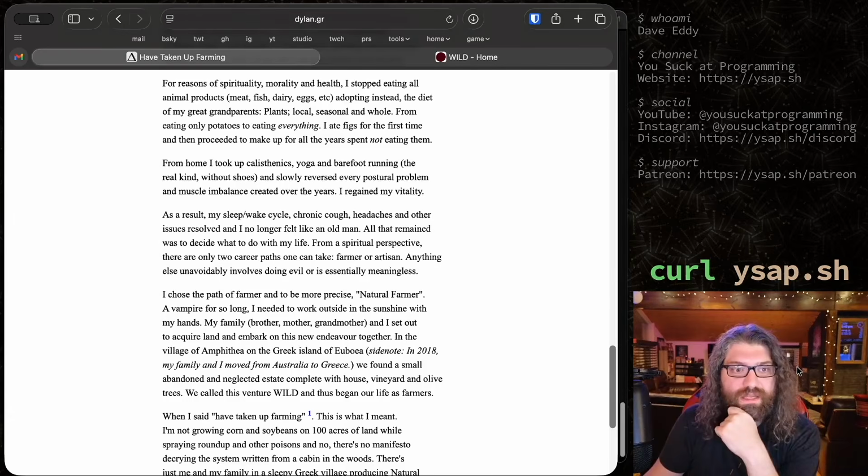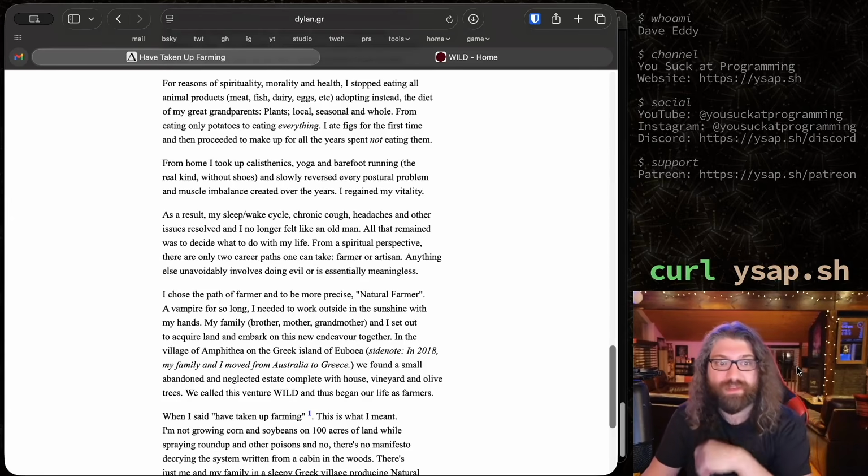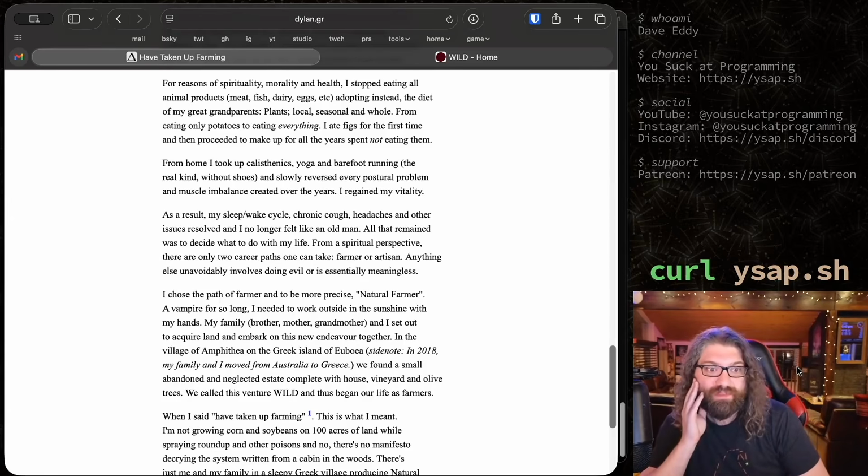In the village of Amphithia, on the Greek island of Euboea, hopefully I'm pronouncing that correctly. Side note, in 2018, my family and I moved from Australia to Greece. We found a small abandoned and neglected estate, complete with house, vineyard, and olive trees. We call this venture Wild, and thus began our life as farmers.